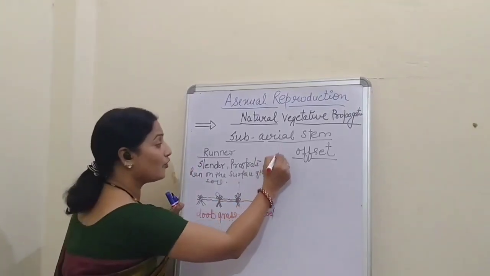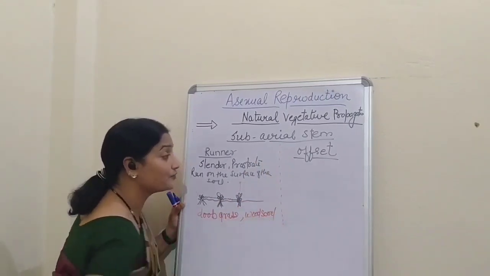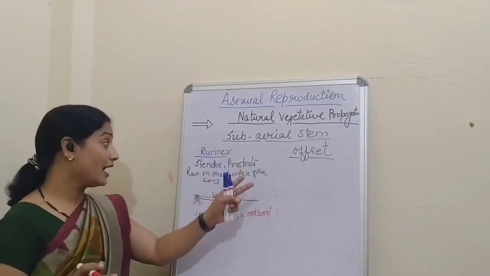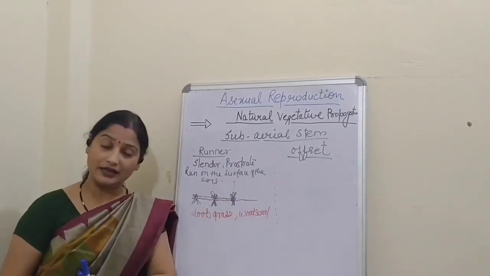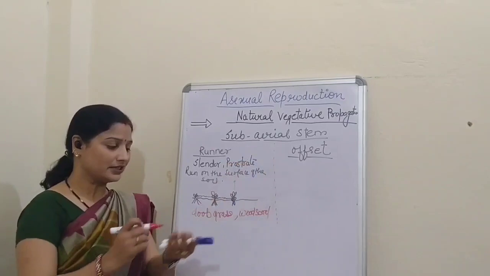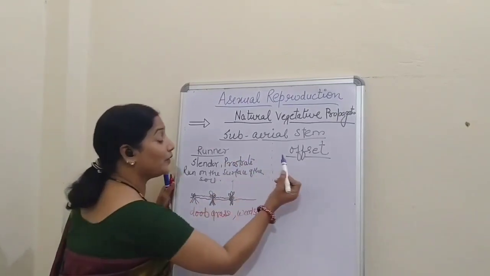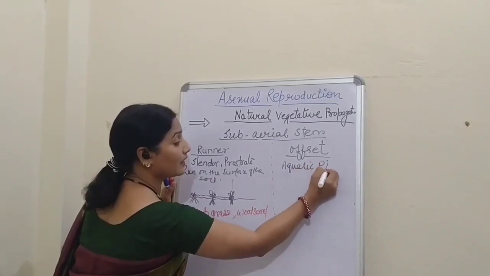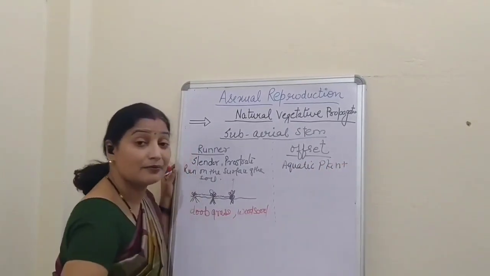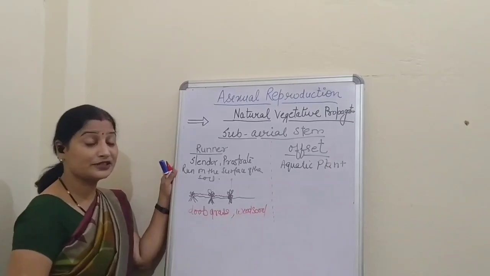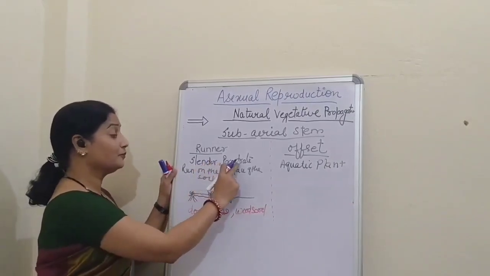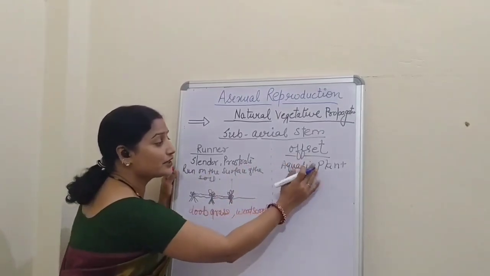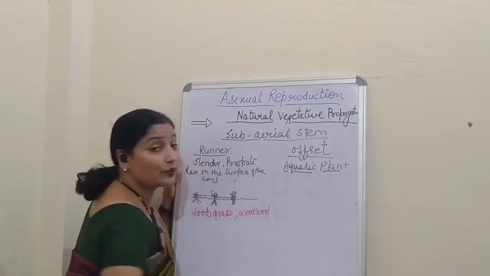Now see what happens in case of offset. Students, offset is the same as runner, but offset occurs in aquatic plants. This is the basic difference between the runner and the offset. Offset is cylindrical, prostrate, and runs on the surface, like the runner, but it occurs in aquatic plants.